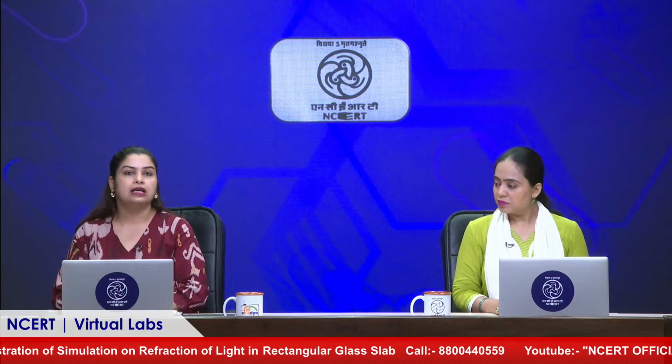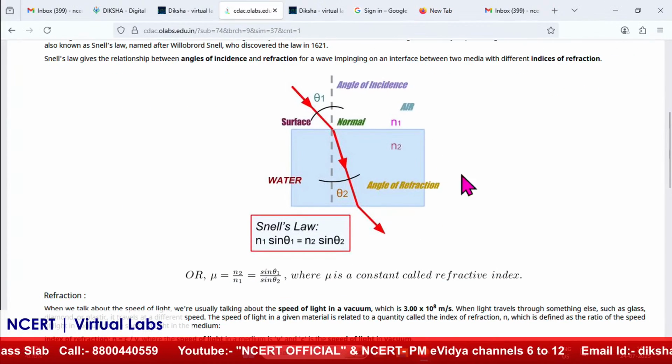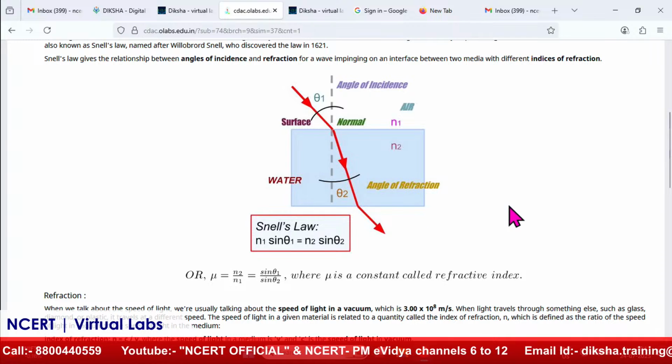Normally the maximum velocity of light, which we take in a vacuum, is 3 × 10^8 meters per second. So whenever it travels from air to a glass medium, obviously its velocity decreases and hence its direction changes. Here we will use the simulation to understand this refraction process in more detail.